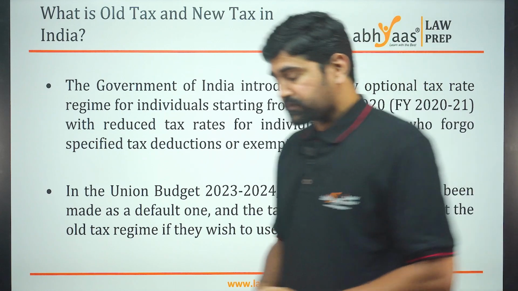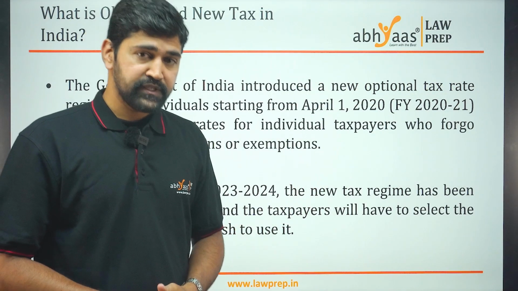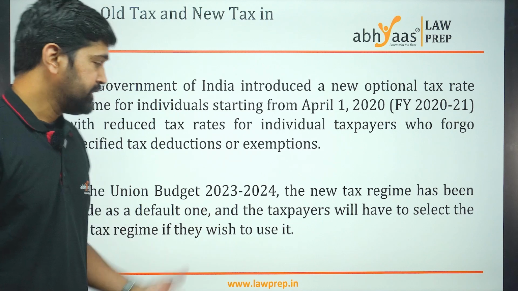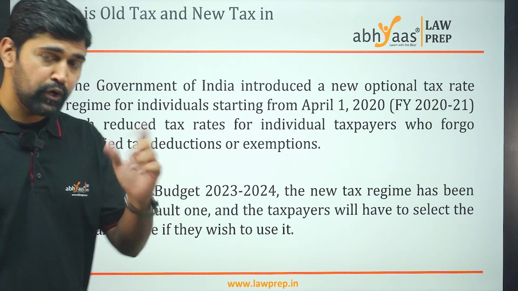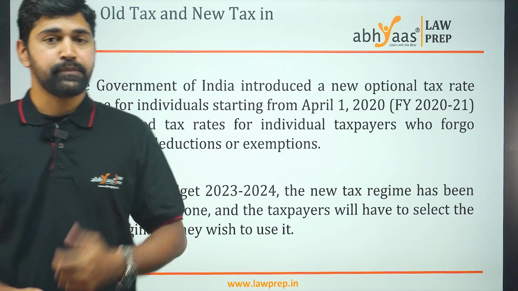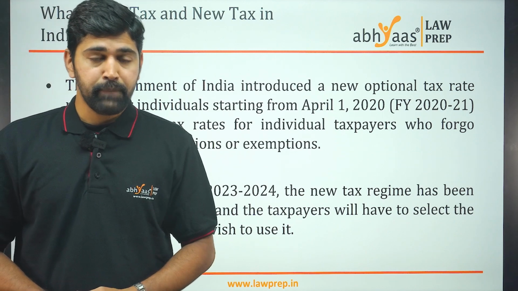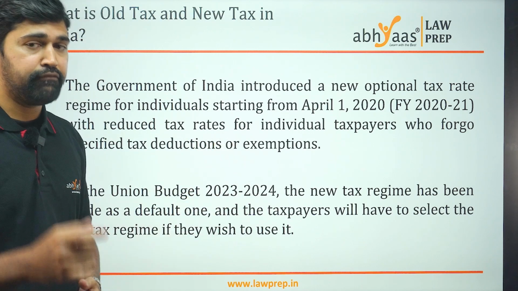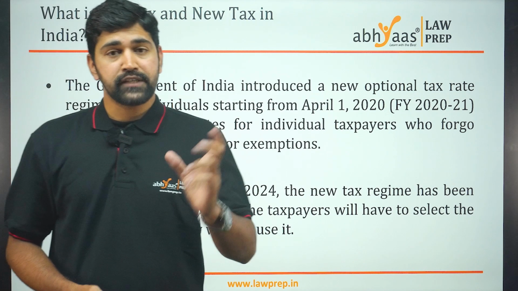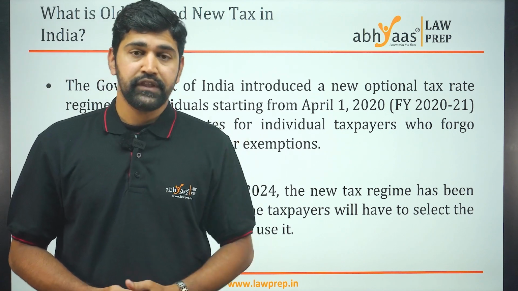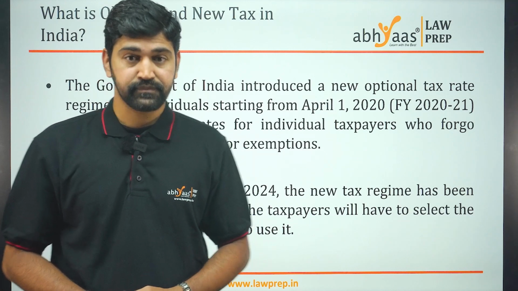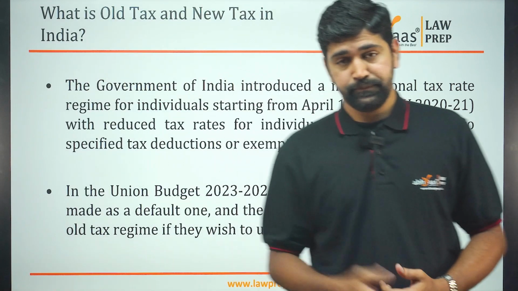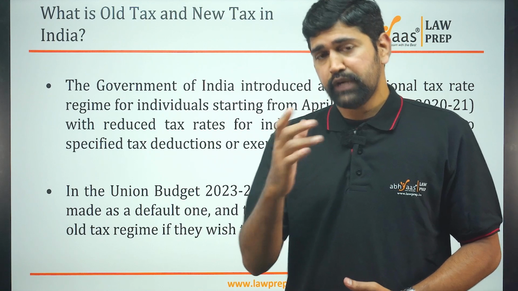But in the new budget that was presented a couple of days ago by the Finance Minister, the government has made the new tax regime the default, meaning individual taxpayers have to choose compulsorily between the new tax regime and the old tax regime. If they fail to do so, then the new tax regime would be applicable to them as default. So what exactly is this new tax regime, what exactly is this old tax regime, and what is the difference between these two?